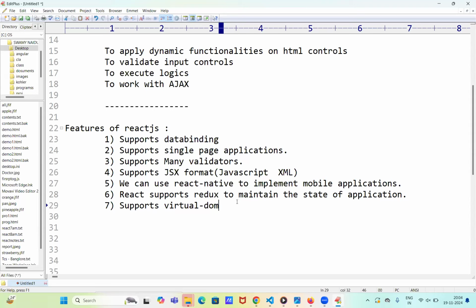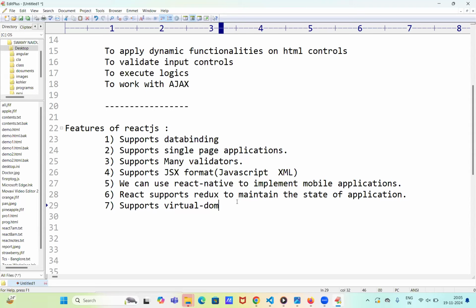But if you take React.js, React.js provides virtual DOM. What is the benefit of this virtual DOM? Now if you take real DOM, the real DOM is recreated every time if you modify a single control. For example, we have buttons, text boxes, etc. So many controls we have. So if you modify a single control, the entire DOM is recreated. That is about real DOM.